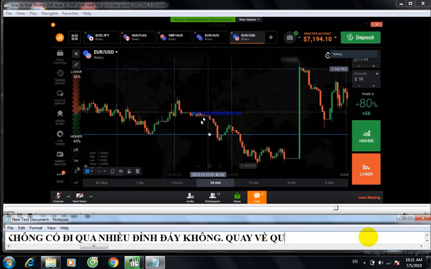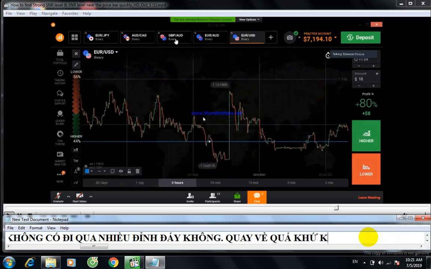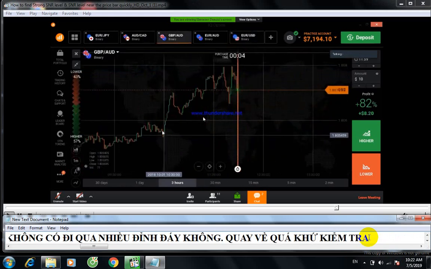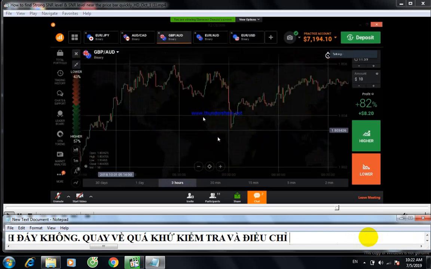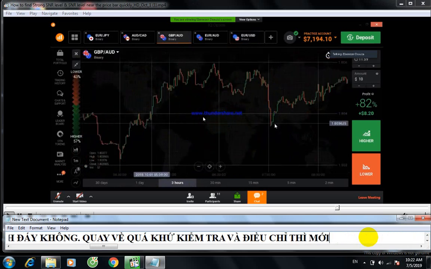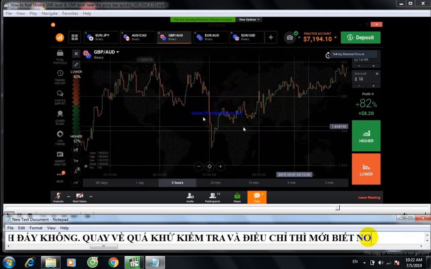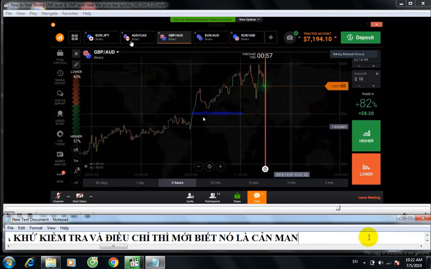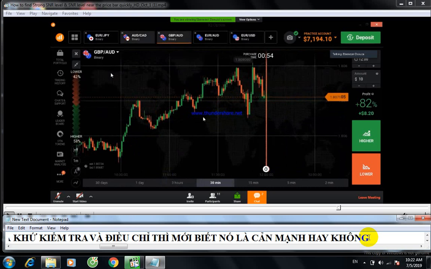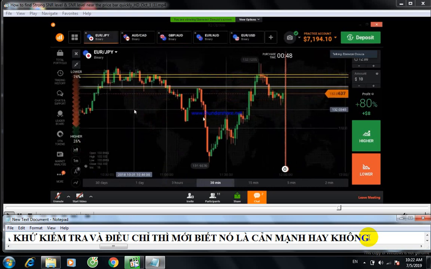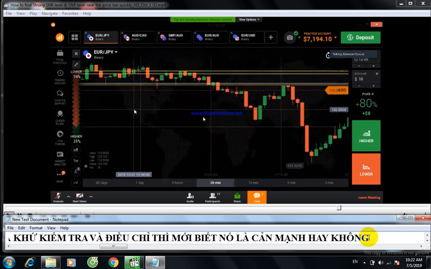Okay, so not all extreme levels will work. Sometimes the market breaks the extreme levels also, but if you trade on strong levels, it will work. You can get some good results when you trade on strong levels.